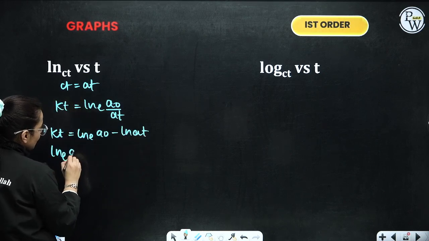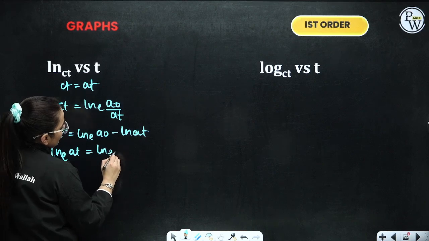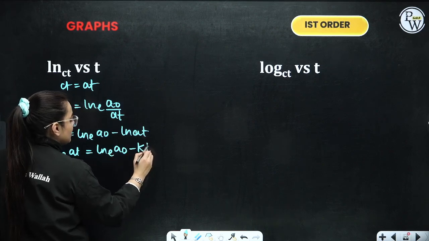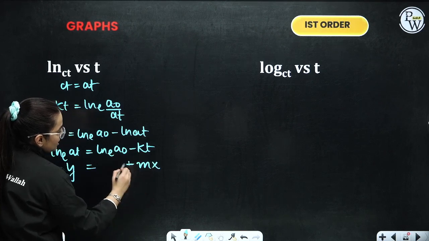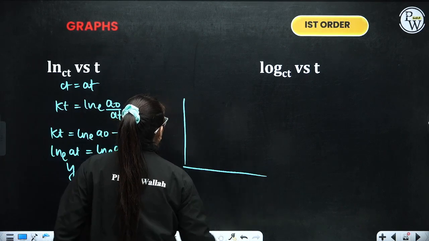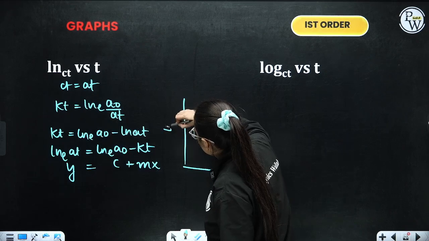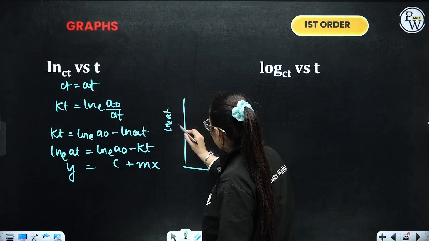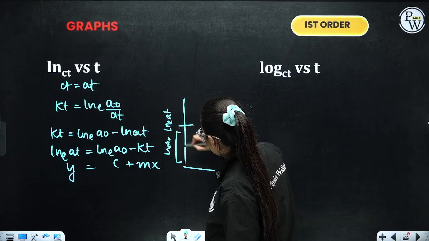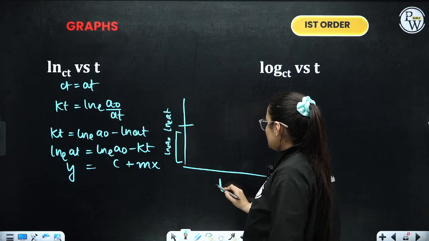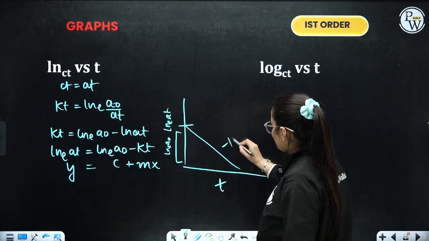So ln to the base e at is equivalent to ln to the base e a0 minus kt. That means y is equivalent to mx plus c. So when I am plotting a graph over here, y is ln to the base e at and this is c, that is this value is ln to the base e a0. This is t, so the slope comes out to be minus k.